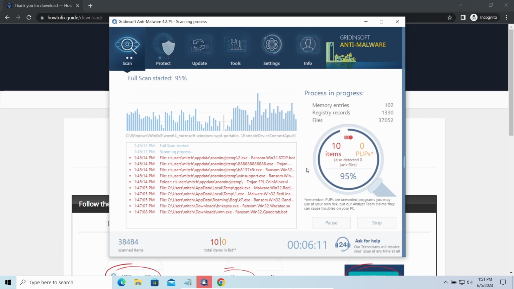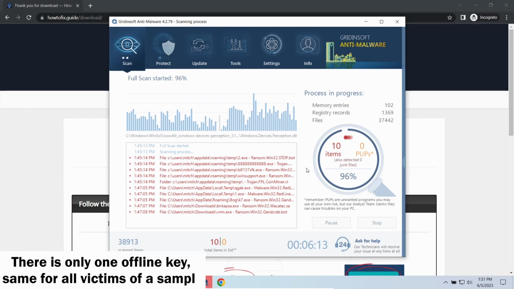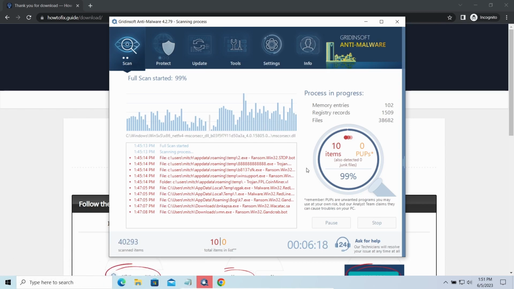Offline keys are different. There's only one offline key used for all victims of a specific sample. That gives you much bigger chances to get your files back. You may need to wait a bit before the key is discovered, but in general it takes much less time than in the case of an online key.